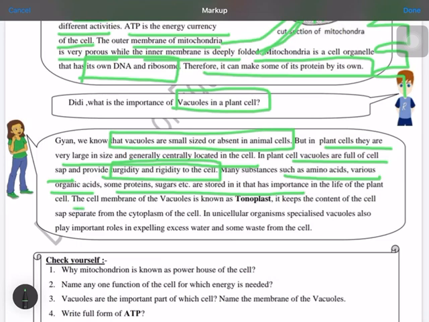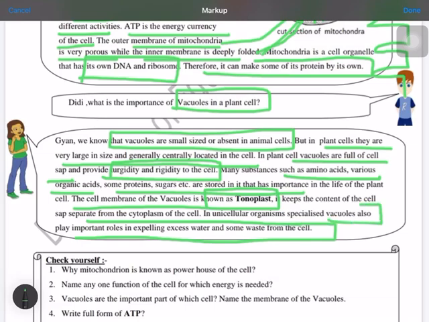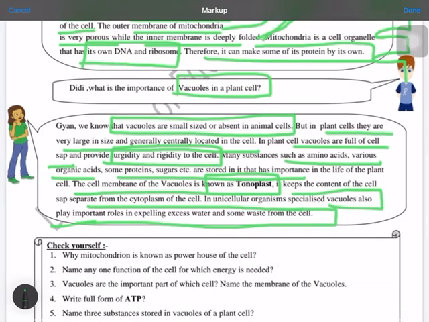The membrane of this vacuole is known as tonoplast. Very important, 1 mark question. And this tonoplast keeps the separation from the cell content also, the cytoplasm and the cell content. In unicellular organisms, specialized vacuoles also play an important role in expelling excess water and some waste from the cell. So these vacuoles are very important, as you can see.